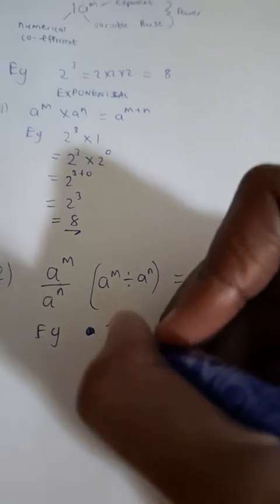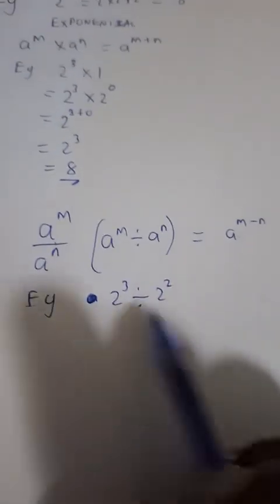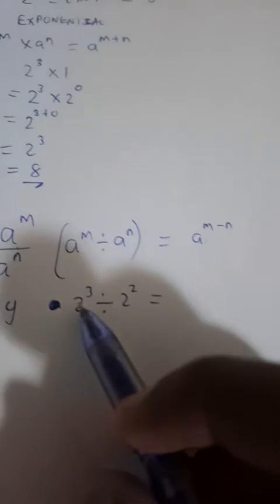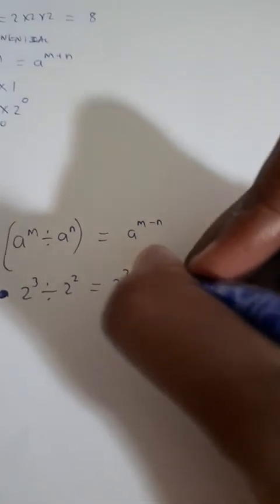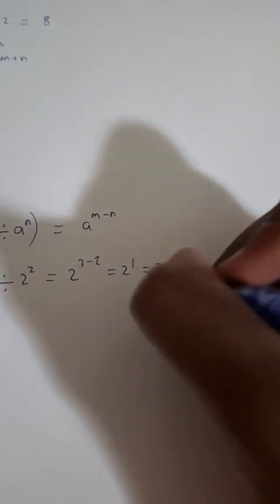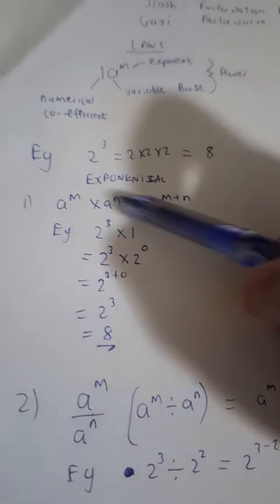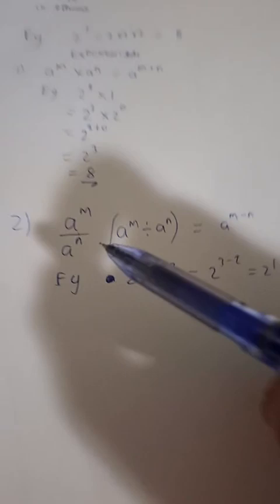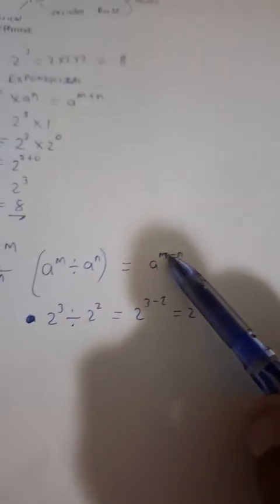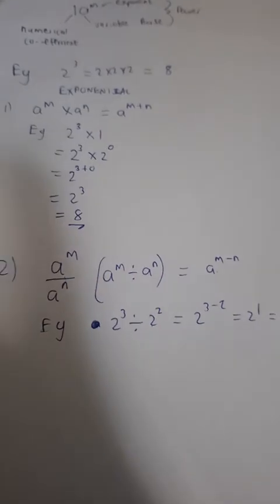So if we have 2 to the power 3 divided by 2 to the power 2, of course the bases are the same. So what are we doing? Since we are dividing same bases, we keep the base, we subtract the exponents. That gives us 2 to the power 1. And obviously 2 to the power 1 can be written as just the number what? 2. Okay, so that is this first law, if you're multiplying same bases, you add the exponents. If you're dividing same bases, we subtract the exponents. So hopefully you guys get the point. Those two laws are very important and crucial.